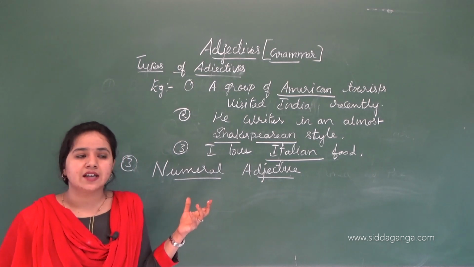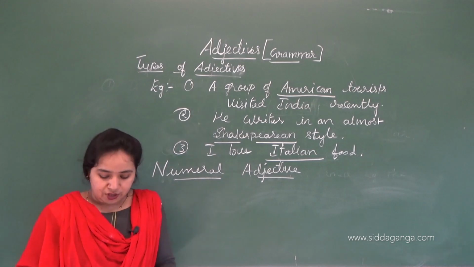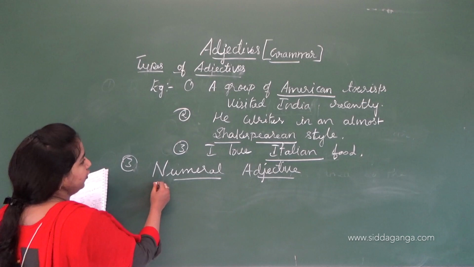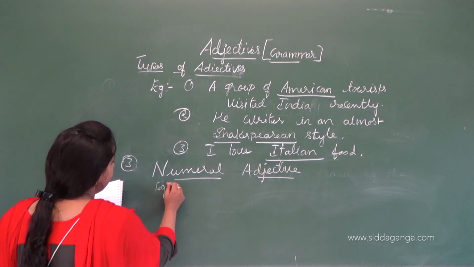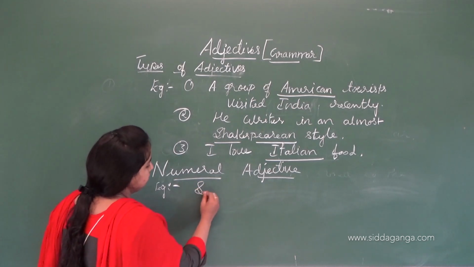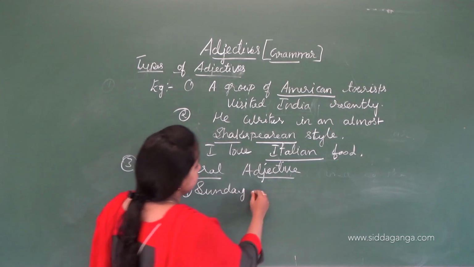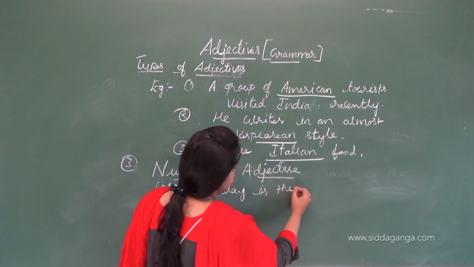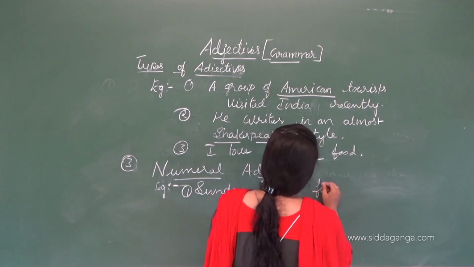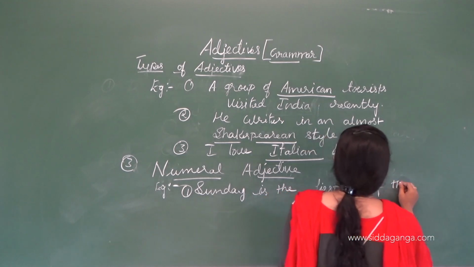Something which is said about the nouns in numbers is called a numeral adjective. So what is the example here? Let's see. An example for a numeral adjective: Sunday is the first day of the week.